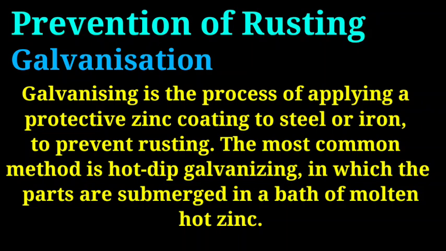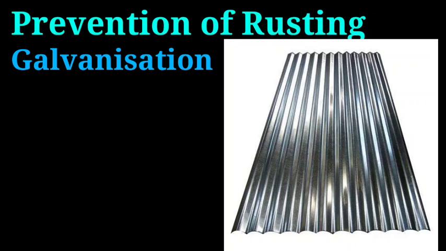A layer of zinc will form over the surface of iron. That's why you can see tin sheet boxes have a shiny surface. Why? Because of the layer of zinc, and zinc prevents rusting. You can see in the figure, there is a shiny surface over the iron sheet, because the zinc layer is deposited over the surface of iron, and it helps in prevention of rusting.